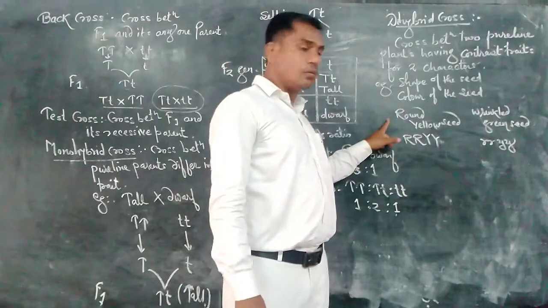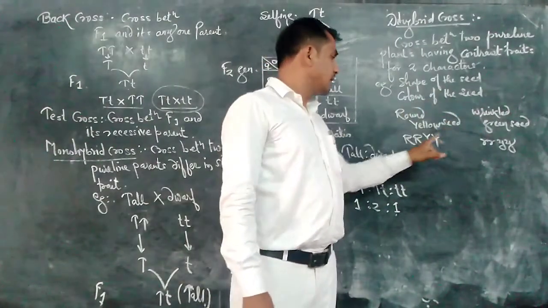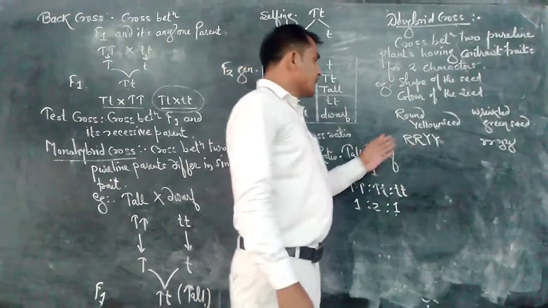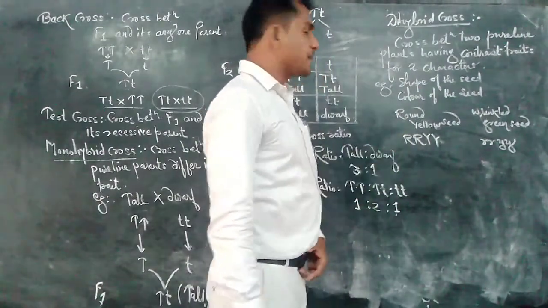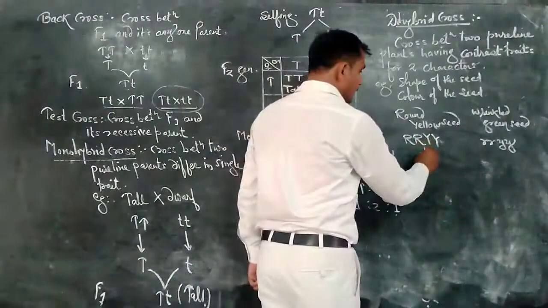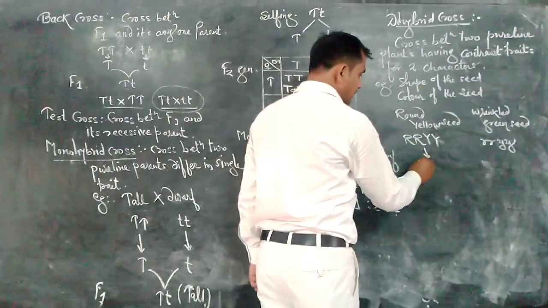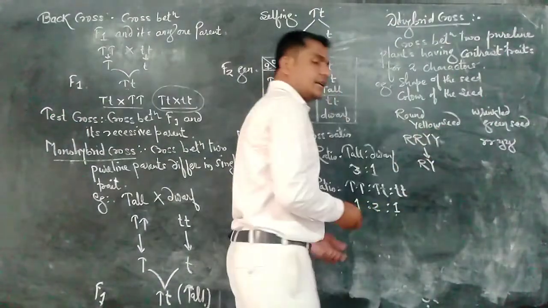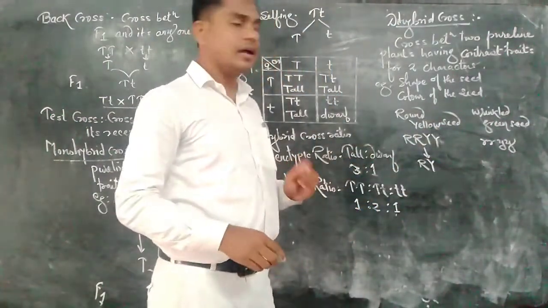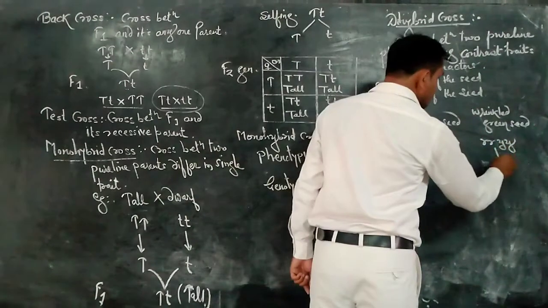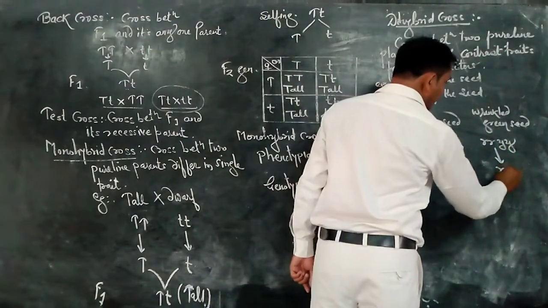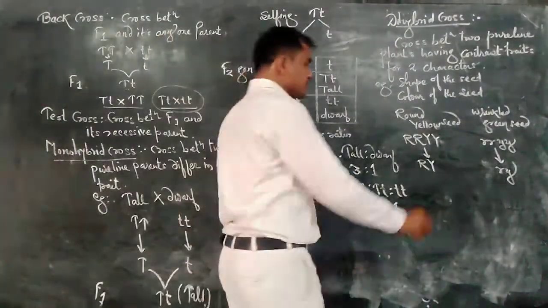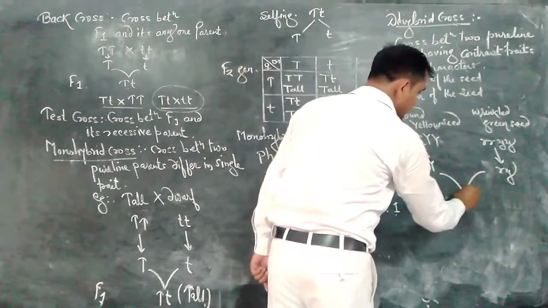Phenotype round yellow, wrinkled green, and this is the genotype for each. Now see, during gametogenesis they produce only one type of gamete. From this pair only one gene is there, and from the other pair only one gene is there. So they produce only one type of gamete, capital R capital Y. Same here, one type of gamete, small r small y. When fertilization occurs, both the gametes are fused.